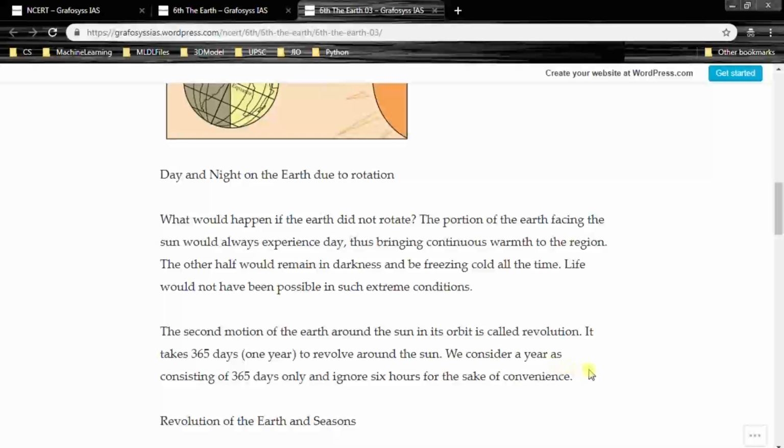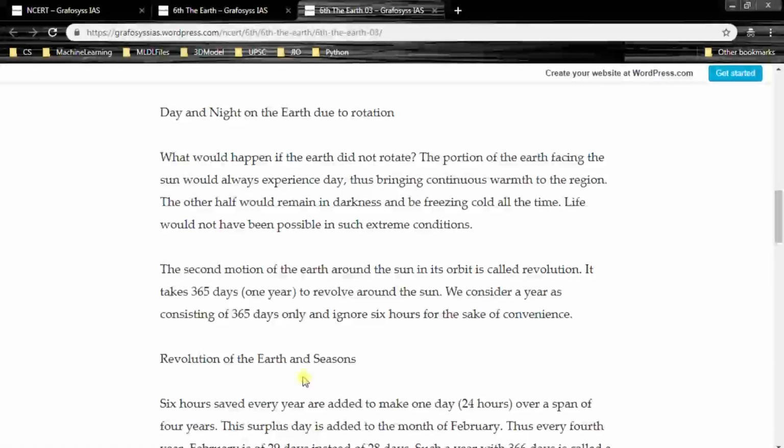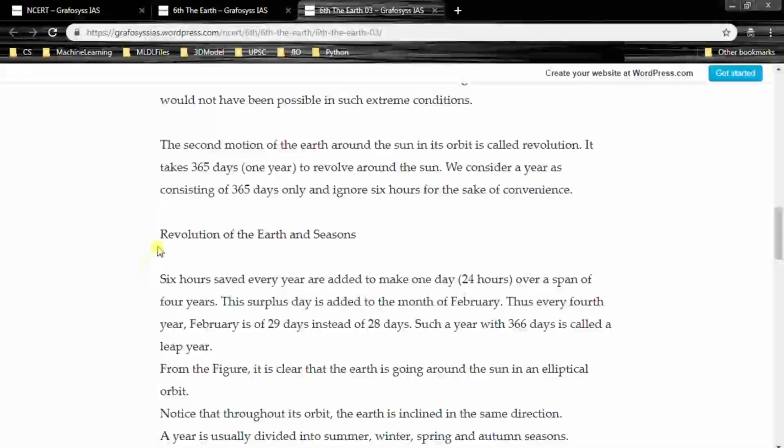We consider a year as consisting of 365 days only and ignore 6 hours for the sake of convenience. So it actually takes 365 days and 6 hours. But for the sake of convenience, we are going to consider only 365 days per year. And 6 hours saved every year are added to make 1 day over a span of 4 years.